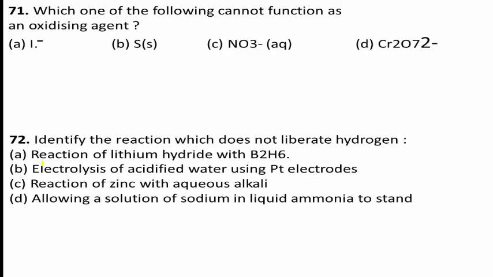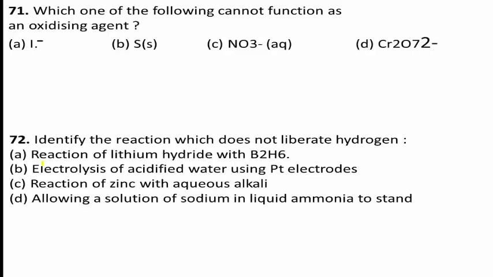The nitrate, option C, and option D dichromate, as well as permanganate ions, act as powerful oxidizing agents under suitable conditions.